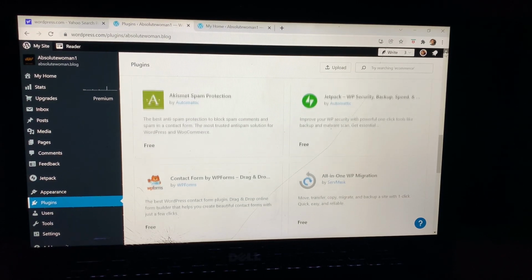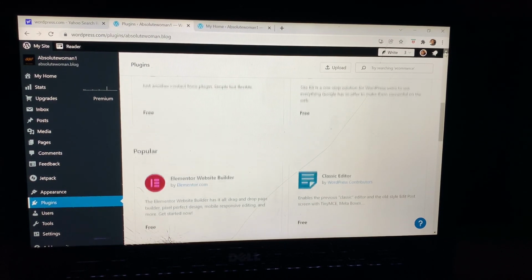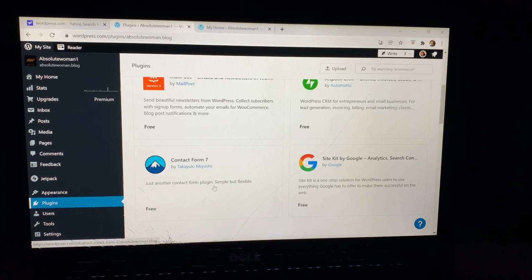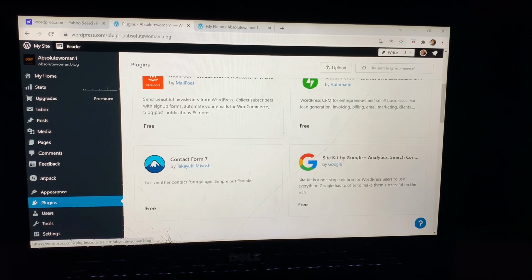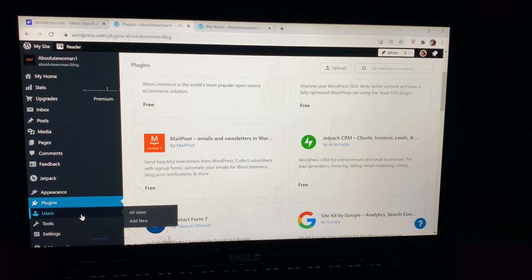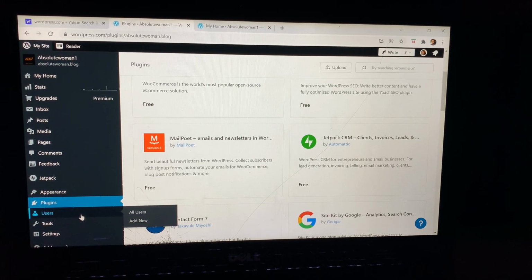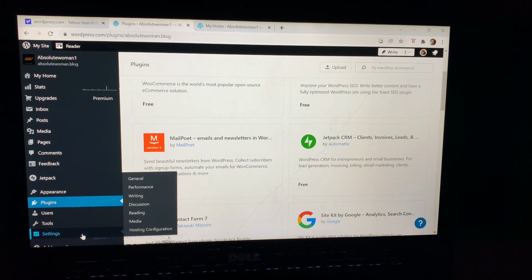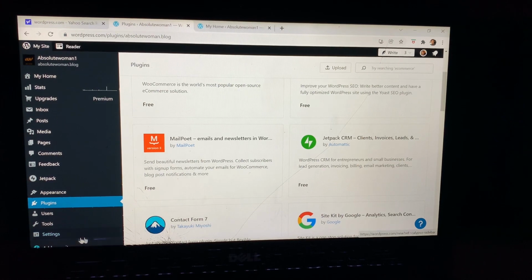So whatever your blog is going to be like, this is just a contact form plugin. Once people come to your site, you want to collect their contact details, and this form is going to pop up. When you have users, they're going to be here, all your users, and you can add new users. These are your tools, the marketing tools, and import export. And this is settings, where you get to set things on your page. And then the last one we'll have just down below.